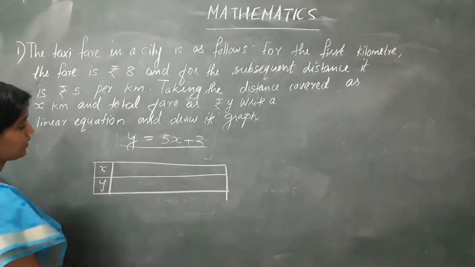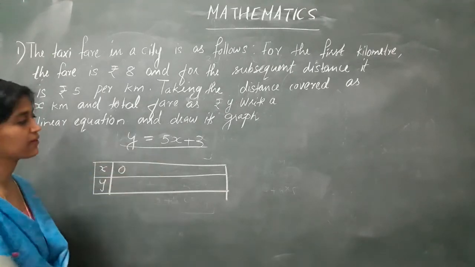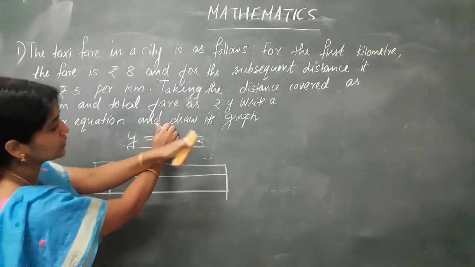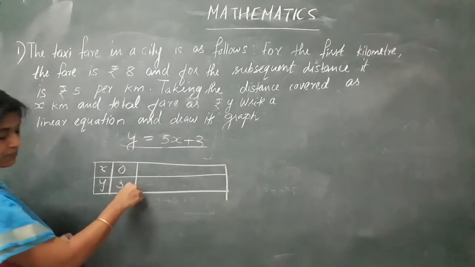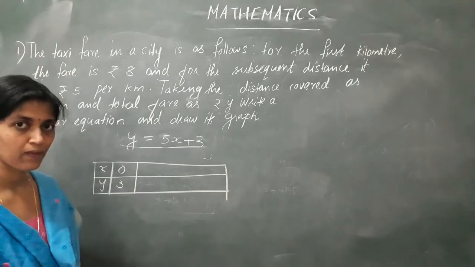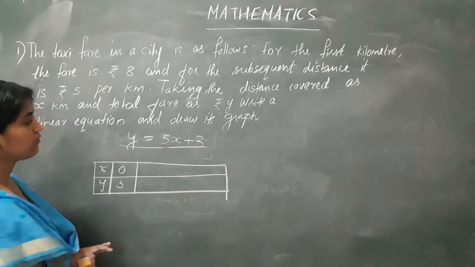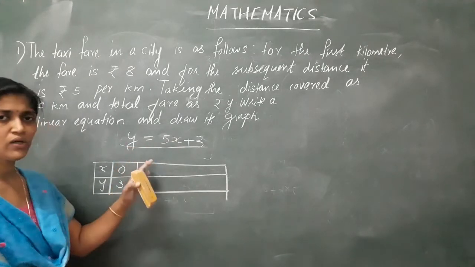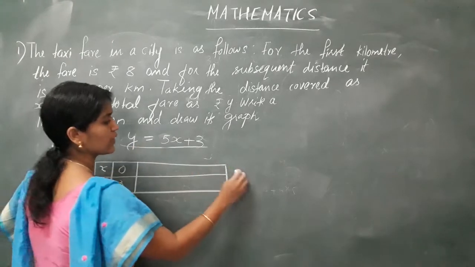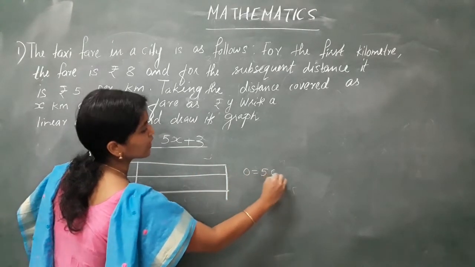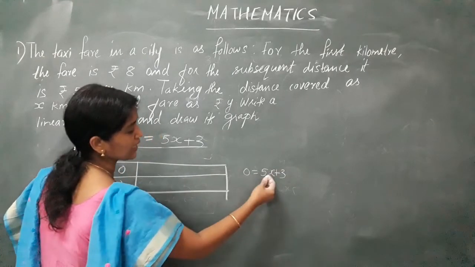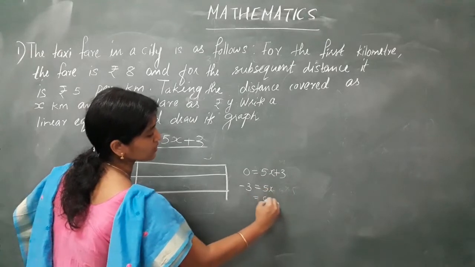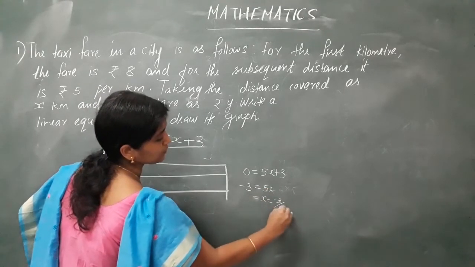So first one I will give x is equal to 0 usually. So if x is equal to 0, this becomes 0, I will get y is equal to 3. Okay. Next, I am going to give y value 0. When I give y value 0, what I get? 0 is equal to 5x plus 3. Which means I will get 0 minus 3. Minus 3 is equal to 5x. x is equal to minus 3 by 5.